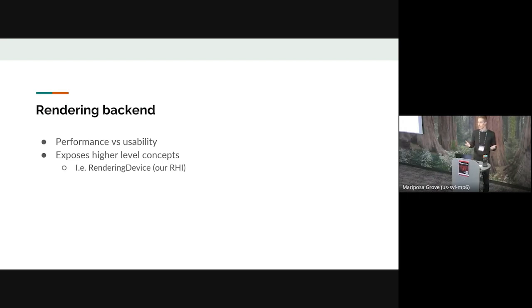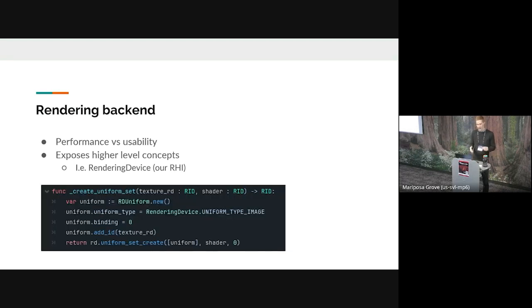We've heard a bit about a few RHIs that people have here. We have our own RHI. It's a similar level of abstraction to WebGPU, which everyone who's been here for Vulkanised has some idea of what that looks like. Here's an example, a quite simple one. This is creating a uniform set. A uniform set is essentially a descriptor set.